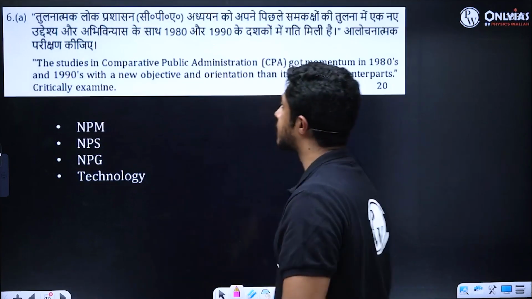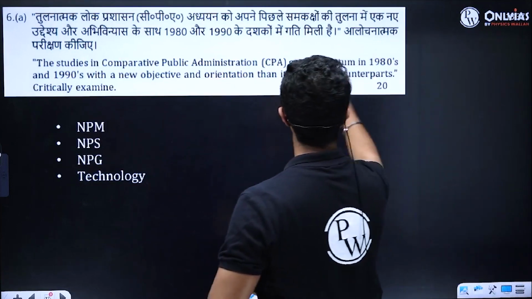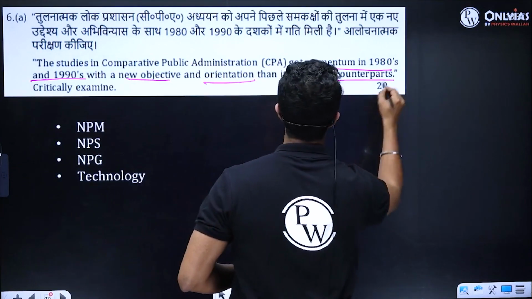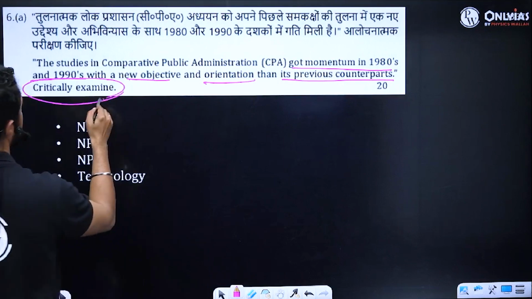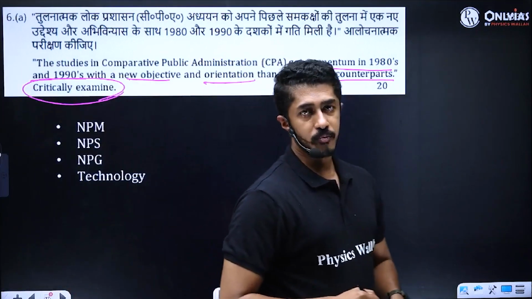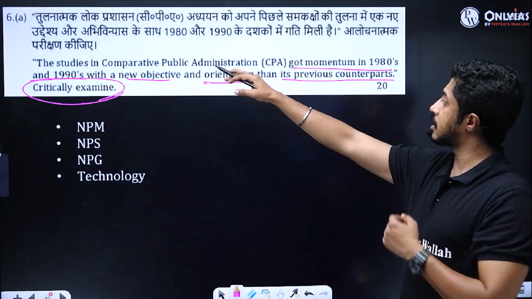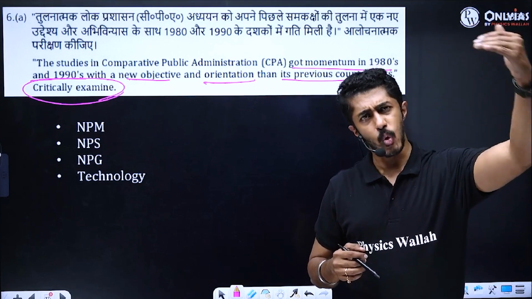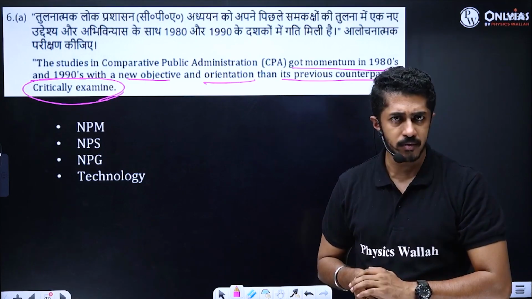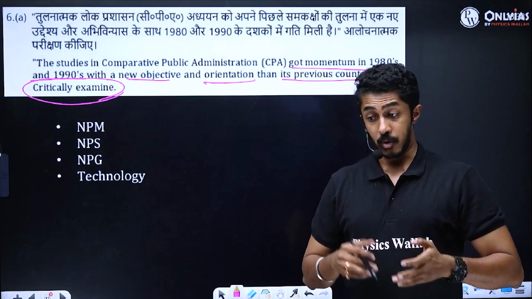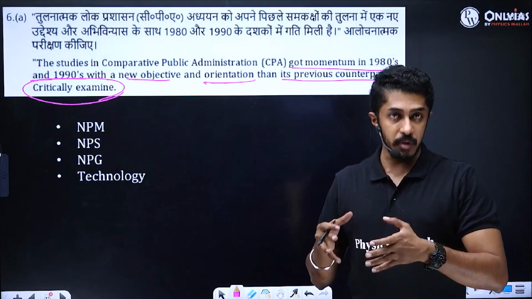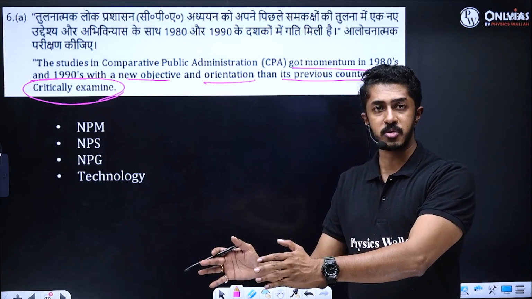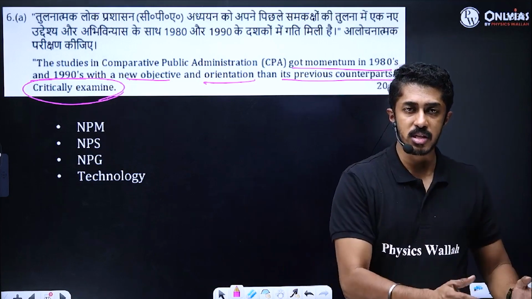Clear? Moving further. The studies in comparative public administration got momentum in 1980s and 90s with a new objective and orientation than its previous counterparts. Critically examine, 20 marks. So obviously, how were studies in comparative public administration earlier? When did it all start? So CPA is as old as public administration. You can put it that way itself, starting with Woodrow Wilson's 1887 essay, because even without specifically talking about comparative public administration, he actually gave the idea that you can compare Europe's monarchical government with USA's democratic government.